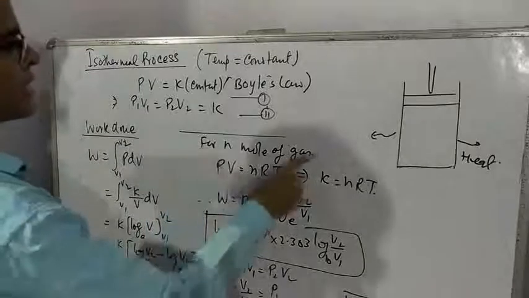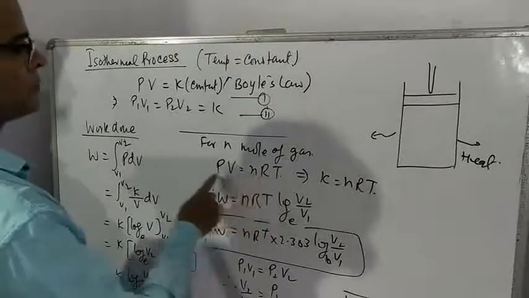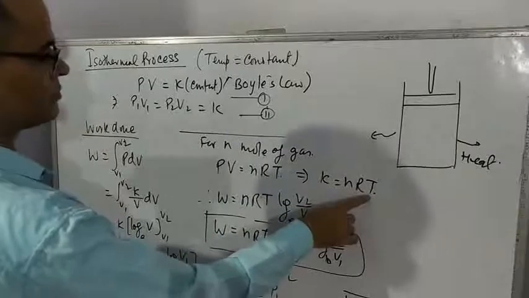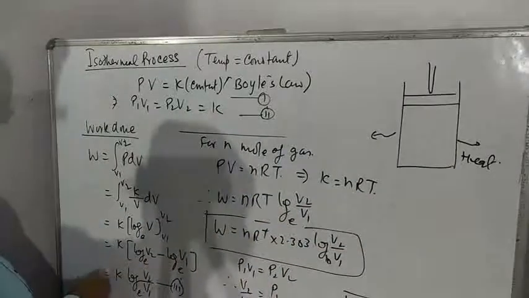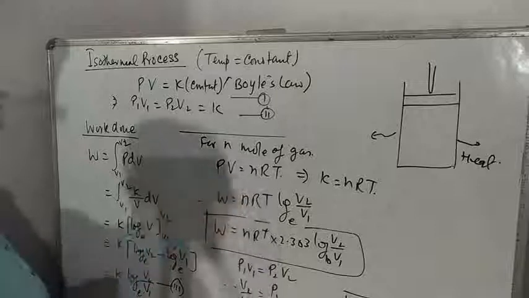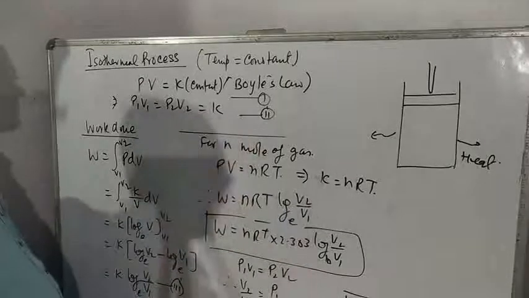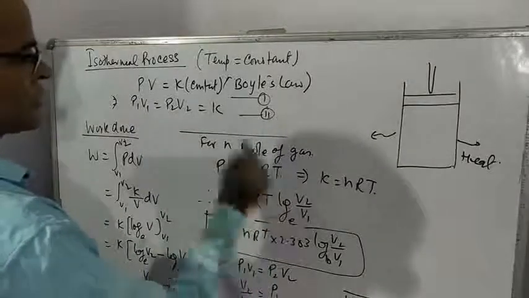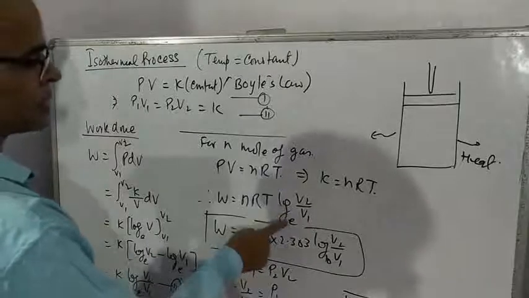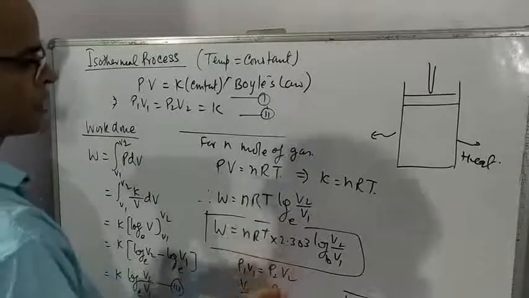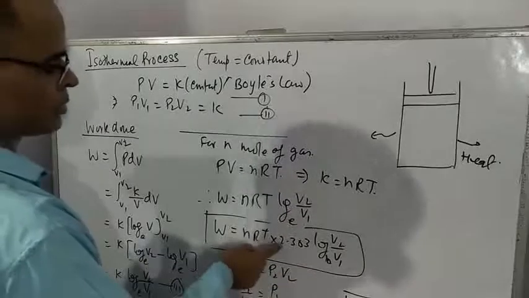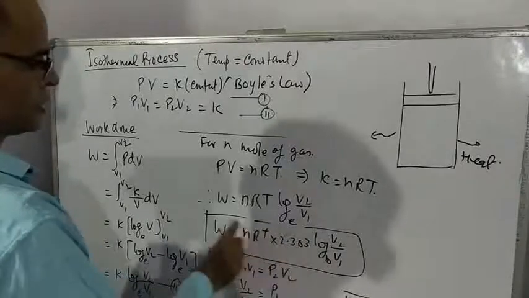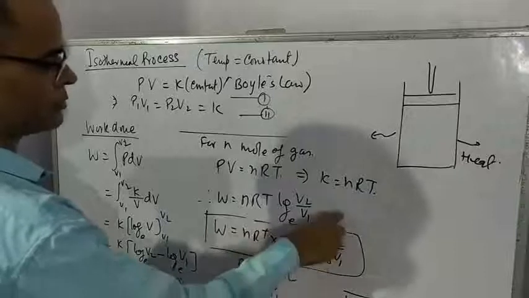For n moles of gas, you can write PV is equal to nRT. You compare this equation with equation number 1, you can write K is equal to nRT. So in place of K, you can write nRT, where T is the constant temperature of that particular isothermal process. So you get this equation as work done. But this is log at base e. To convert the base of the log, you should multiply by 2.303. Then the base changes to 10. So this is work done in terms of volume.